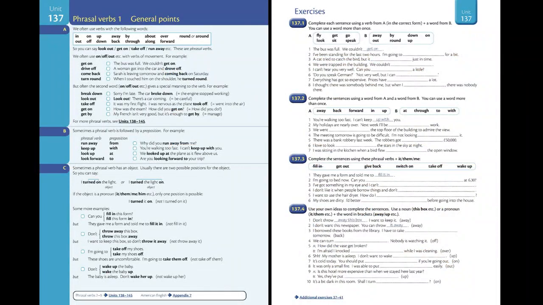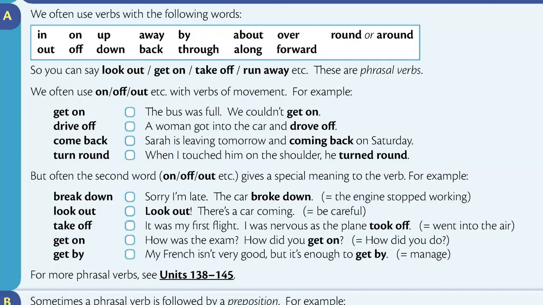Unit 137. Phrasal Verbs 1. General Points. Section A. We often use verbs with the following words: in, out, on, off, up, down, away, back, by, through, about, along, over, forward, round or around. So you can say look out, get on, take off, run away, etc.